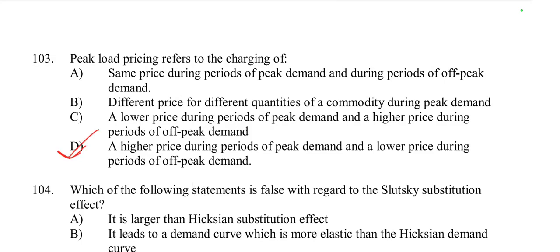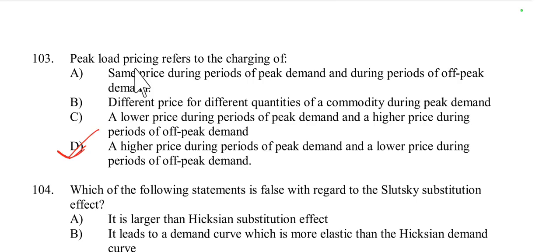If we take an example, in the rainy season the demand for umbrellas or raincoats may rise, so the price of umbrellas rises. In the winter season the demand for umbrellas decreases, so we may decrease the price of umbrellas, but in the winter season we can raise the price of blankets because the demand for blankets rises. So it is called peak load pricing.